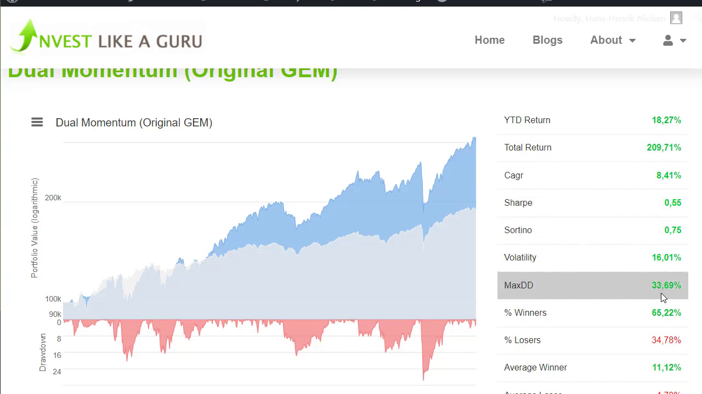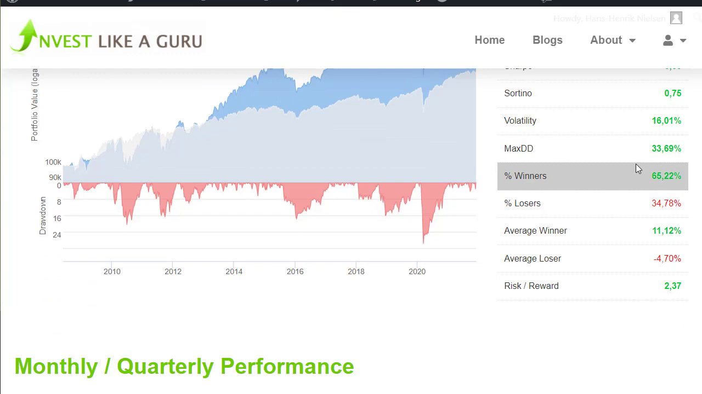The max drawdown here is 33.7%, and that is of course from the big drop in the market with the COVID-19 last year. Here you can see the drawdown chart down here, and we can see the statistics for the number of winners and so on. Absolutely a fantastic risk to reward down here.